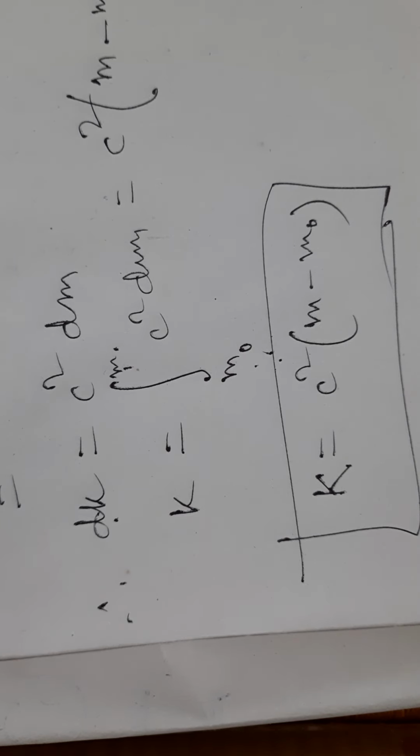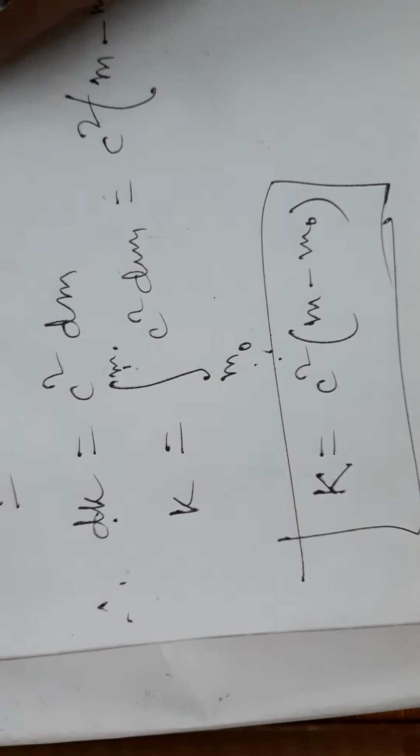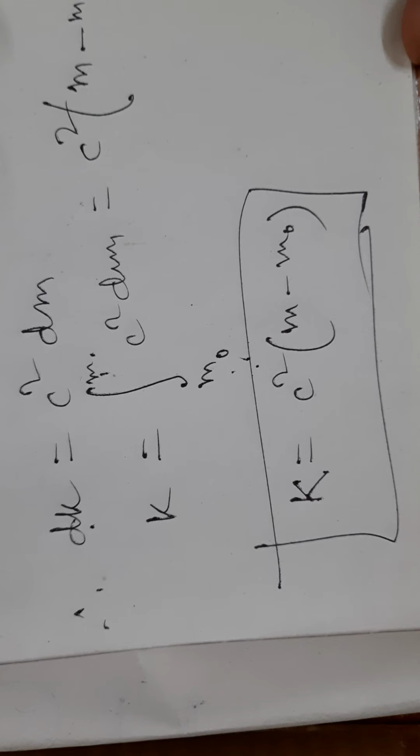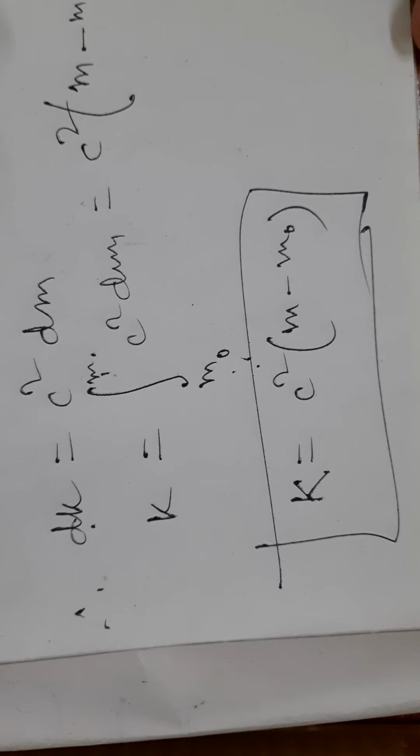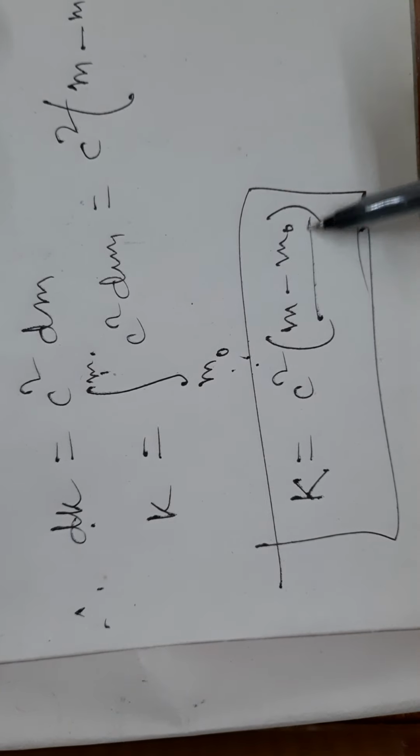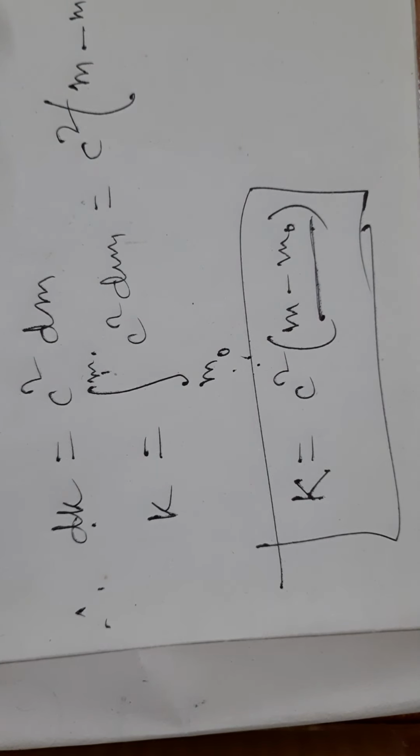It is very clear from this result that the kinetic energy of a body is equal to the relativistic increase in mass of the body over the rest mass, multiplied by the square of the velocity of light.